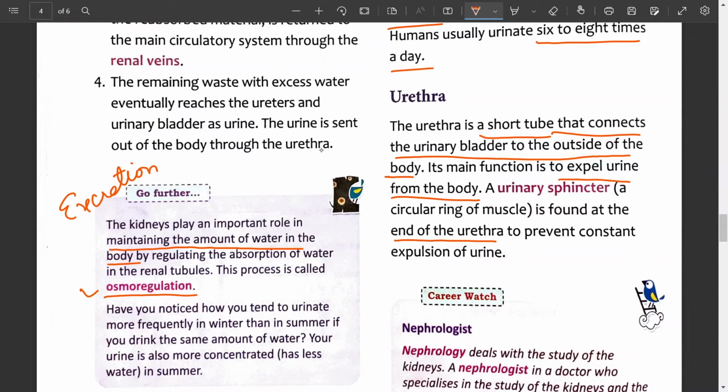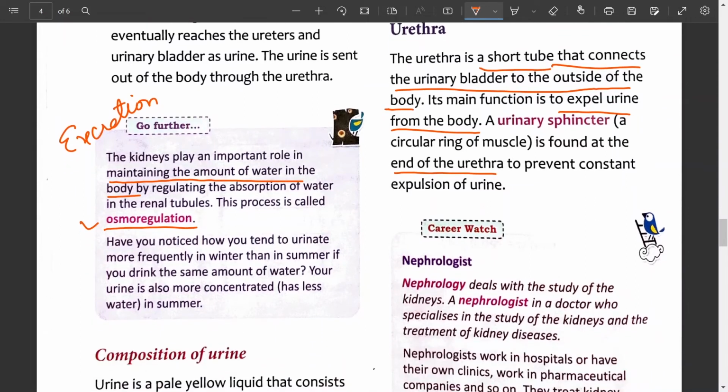Here is a question for you. Why do you tend to urinate more frequently in winter than in summer if you drink the same amount of water? It is asked about the winter season and the summer season. Listen to the answer carefully.